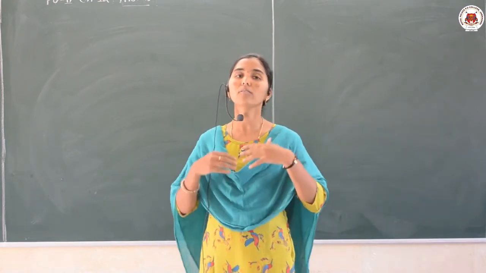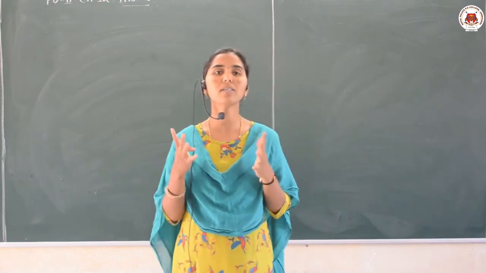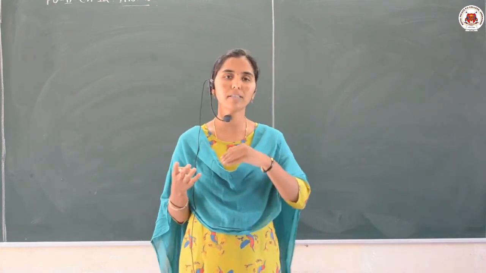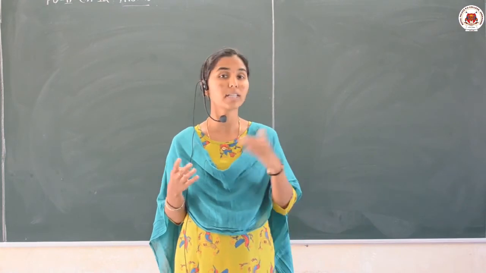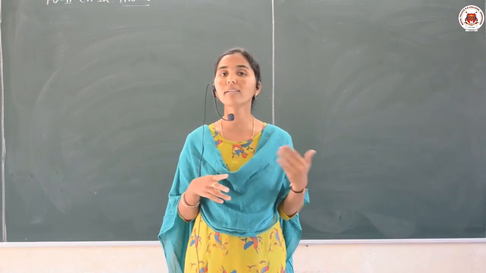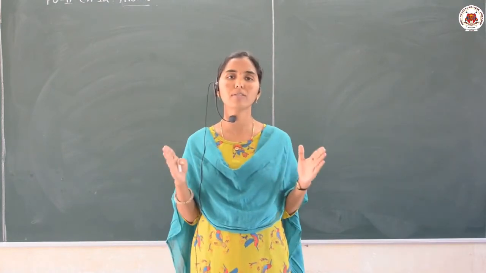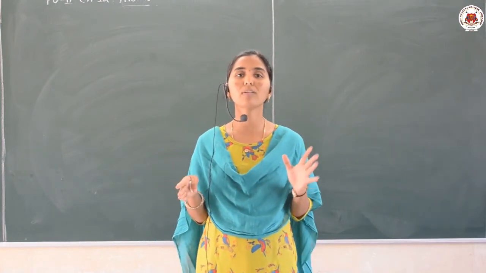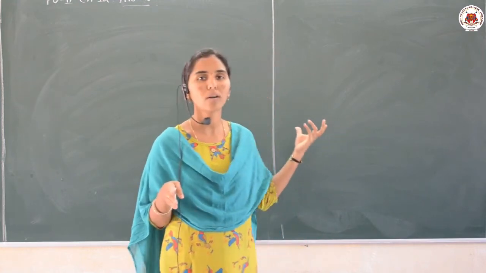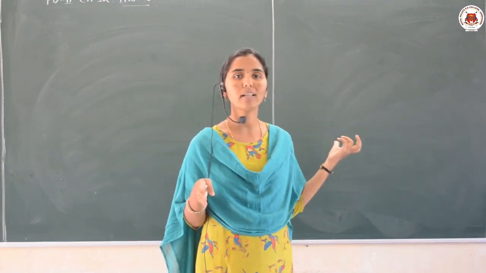In order to scatter such a heavy particle completely back to the incident direction, what should the force be? There should be a strong repulsive force. Therefore, Rutherford gave his atomic model.